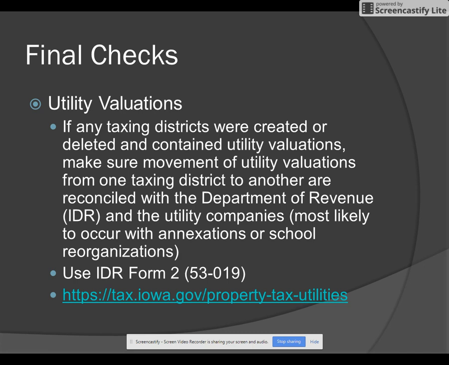So you're going to have to disclose that information to Department of Revenue and to the utility company so they're aware. And there is a particular form that Department of Revenue wants you to use to do that. It's IDR Form 253-019, and it's found on their website, as you can see listed here.